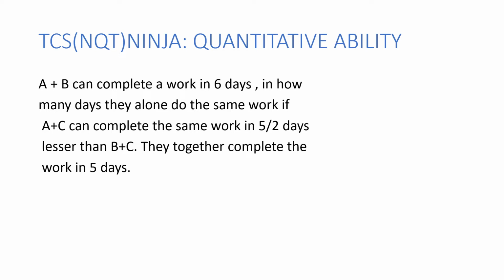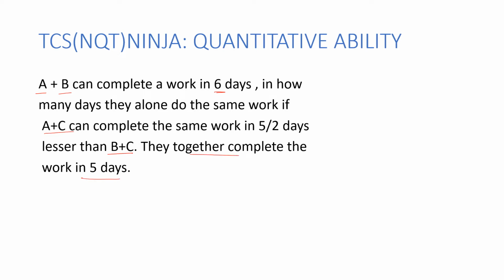What does it say? It says A and B as a team can complete some work in 6 days. In how many days can they alone do the same work if A and C, another team, can complete the same work in 5 by 2, that is 2.5 days lesser than a team which has B and C together? What else is given? They together complete the work in 5 days.